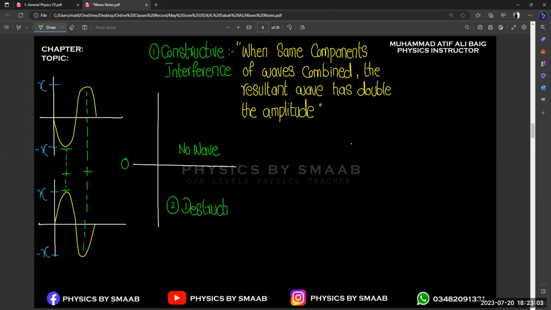So next one is destructive interference. And in destructive interference, you get the concept that is opposite to constructive interference. In this, we are going to combine the opposite components.